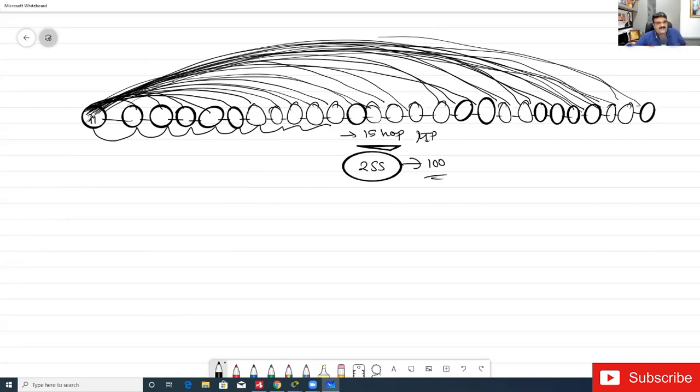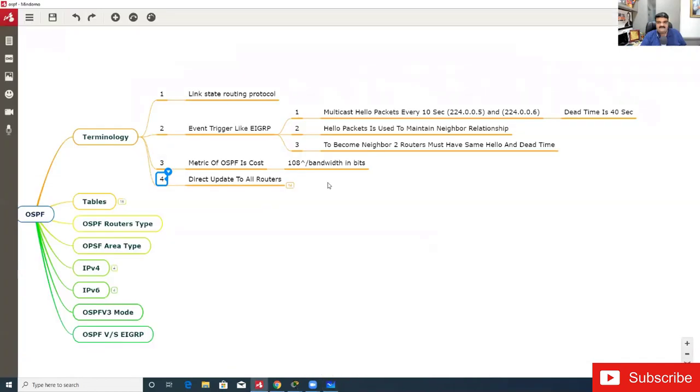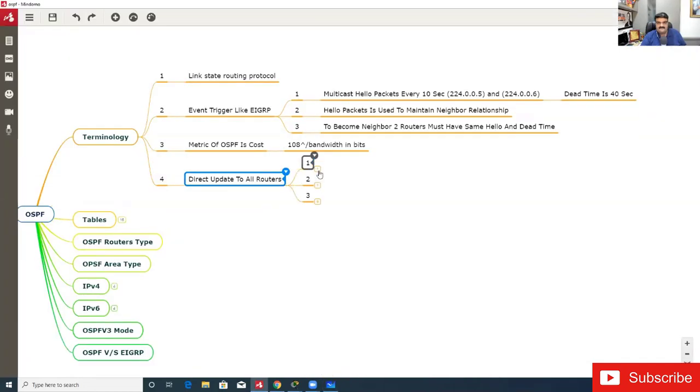How can you say that there is a hop? Because the router is giving updates directly, every router is like one hop, it is like directly connected. For OSPF, it doesn't matter, X is the same as Y. So because of this particular system, we can say that OSPF has unlimited hop count, because actually it is not based on hop count. For OSPF, every router is one hop. The second thing is it generates lots of LSAs.